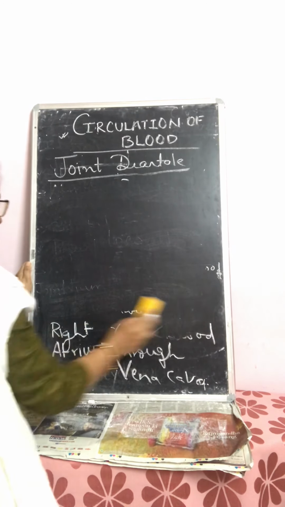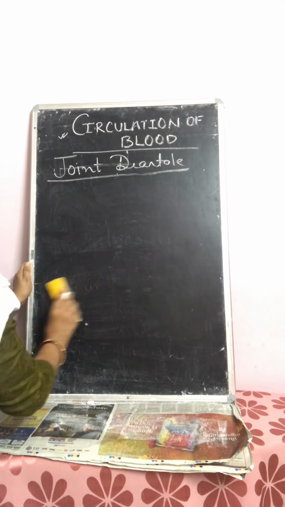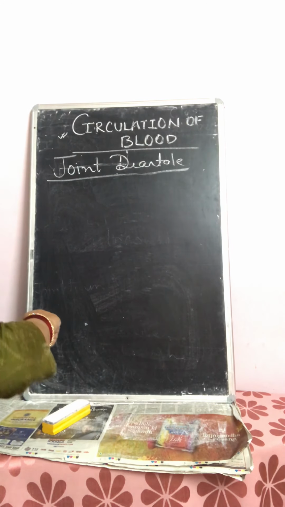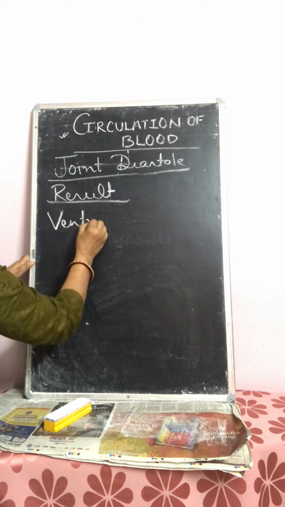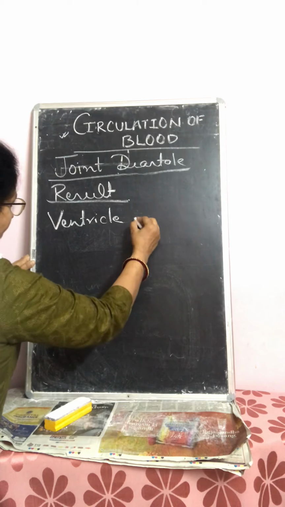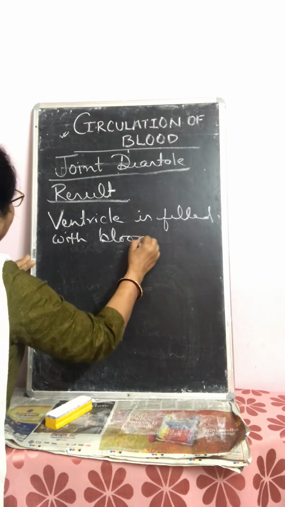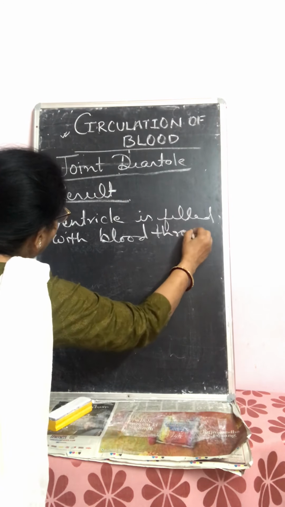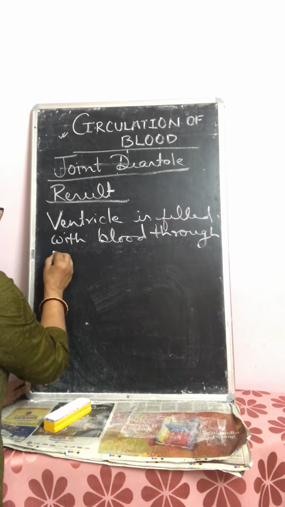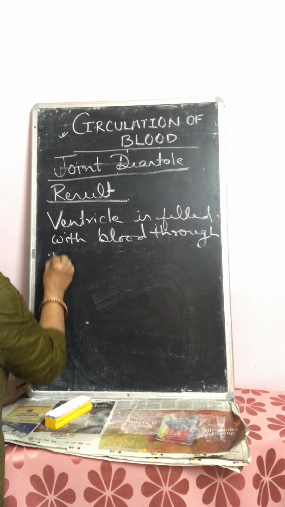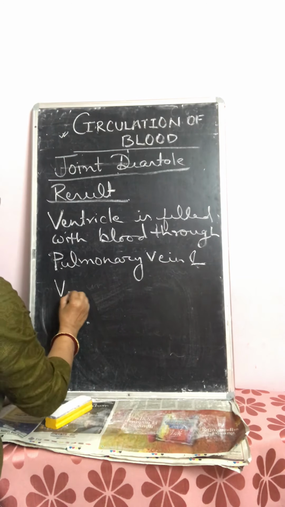Due to this condition of heart, when ventricle is empty and both the auricles receive blood, bicuspid and tricuspid valves are opened, then ventricle is filled with blood through bicuspid and tricuspid valve, but blood is actually received by pulmonary vein and vena cava.